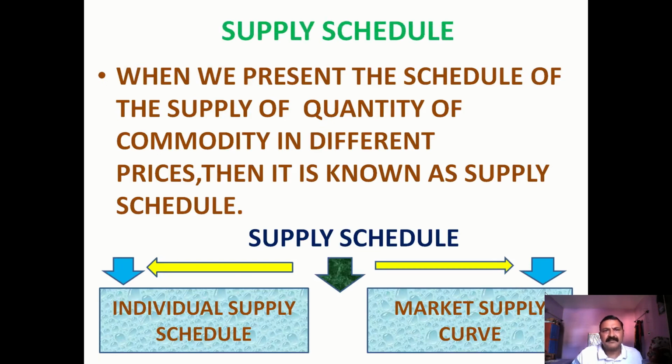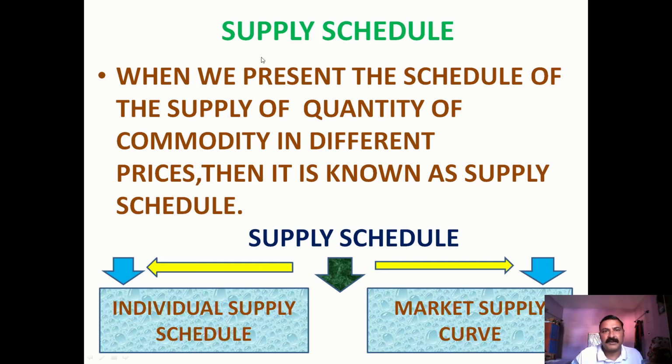Now we will understand another term, supply schedule. It is very similar to the individual function, but it is only the schedule. So it is only the presentation of the schedule. What are we presenting? We are presenting the quantity of supply at different prices. So supply schedule is just the presentation of supply and its different prices.